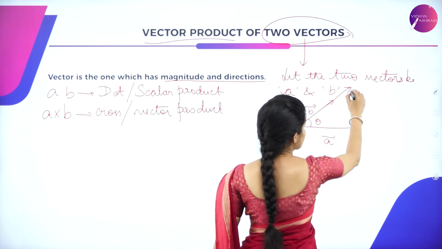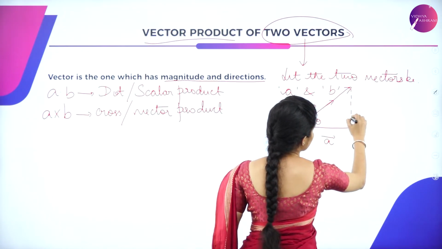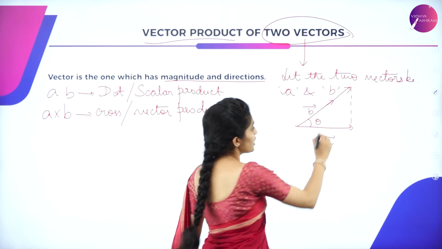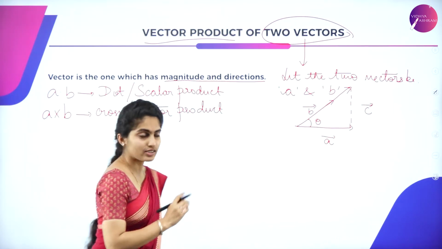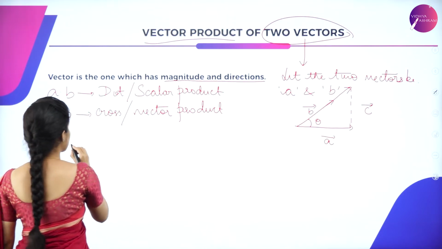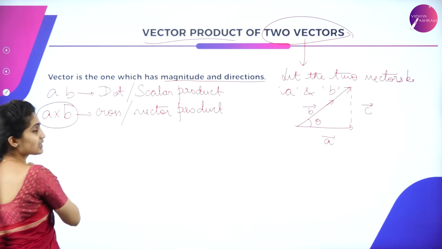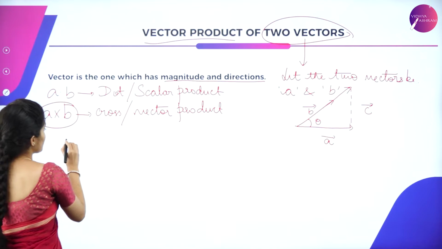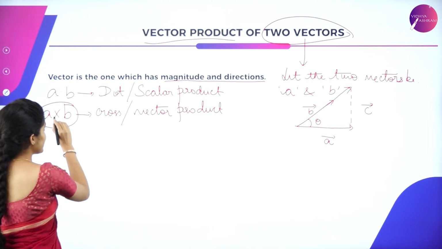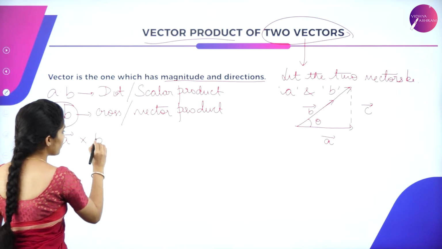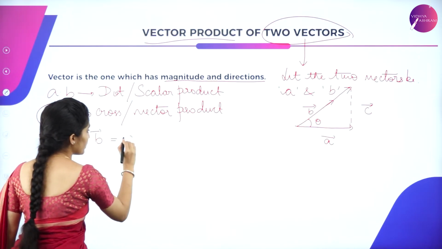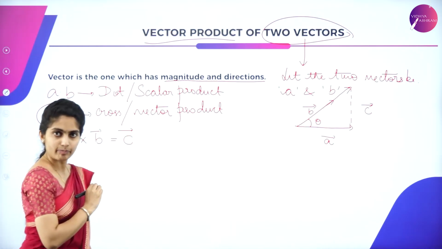That product is represented by the third side. So let me consider it as vector C. So the product is given as vector C. We are using this cross product, so the representation is A cross B, vector A cross vector B gives you a vector C.